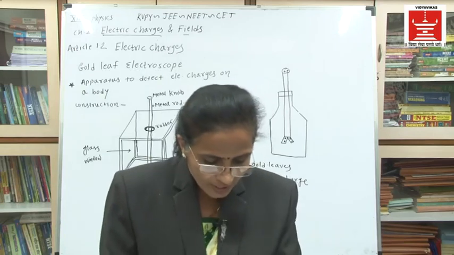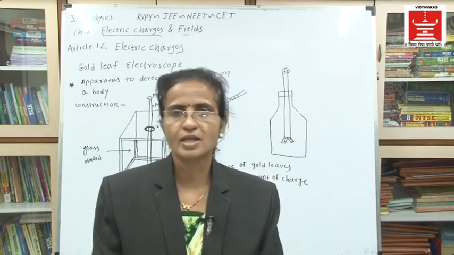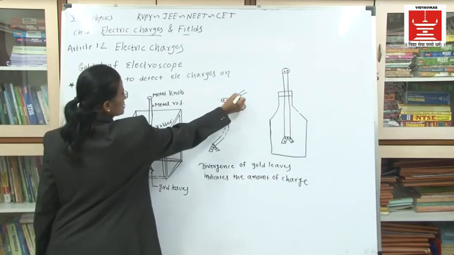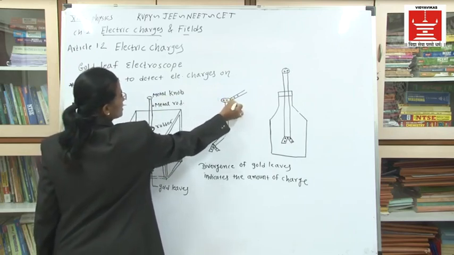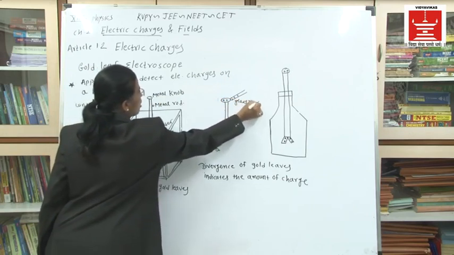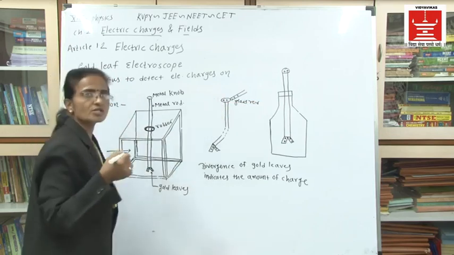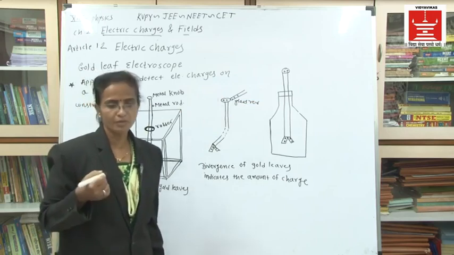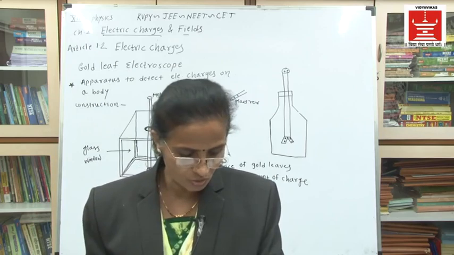Now this electroscope can be charged in two ways. Here I have explained this metal rod, that is, a glass rod is taken which has a positive charge on it. When this glass rod is taken towards the metal knob, it will transfer the electrons or the charges on it. But there are two methods of giving the charges, that is, the electroscope can be charged in two ways.